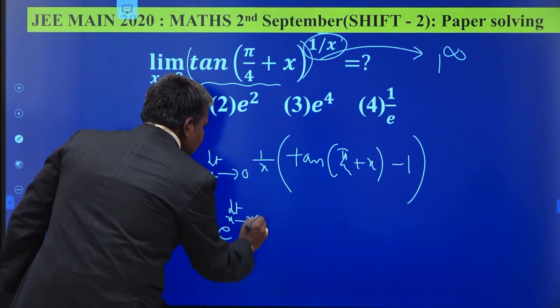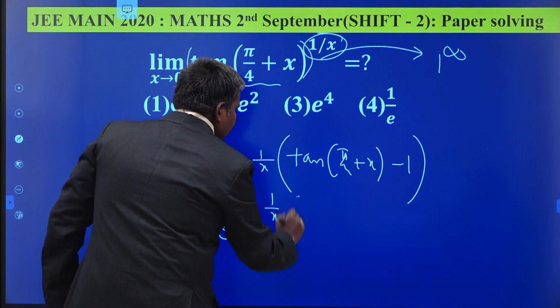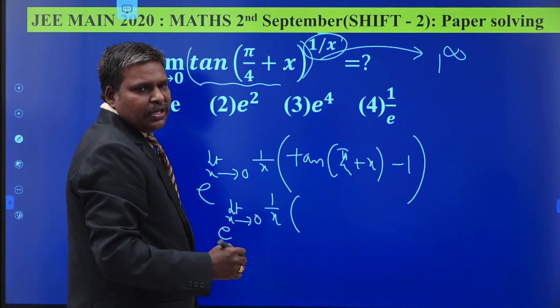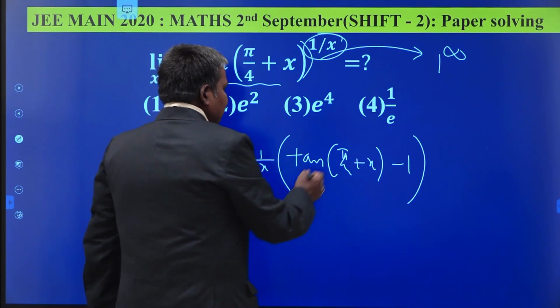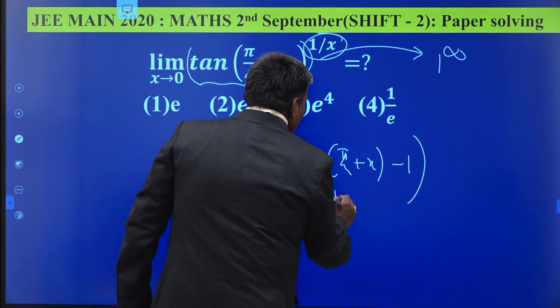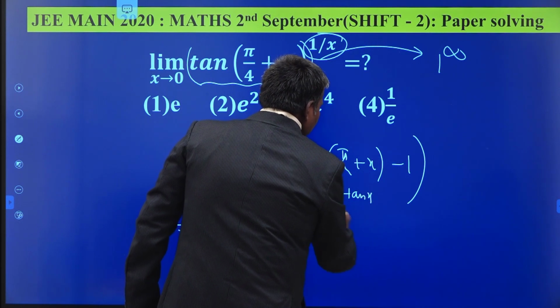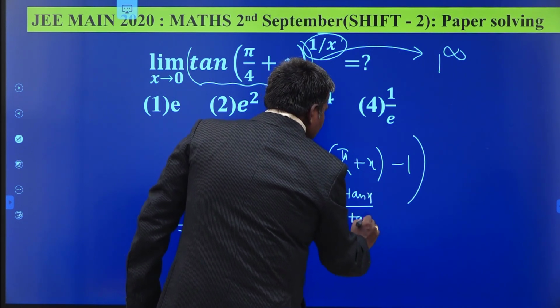e power limit x tends to 0, 1 by x into (tan of pi by 4 plus x minus 1). It is of the form tan of (a plus b). What is tan of (a plus b)? tan a plus tan b by 1 minus tan a tan b. What is tan pi by 4? 1. So 1 plus tan x by 1 minus tan x minus 1.